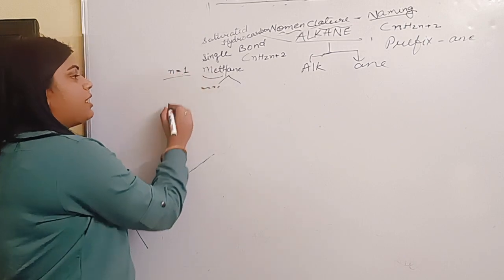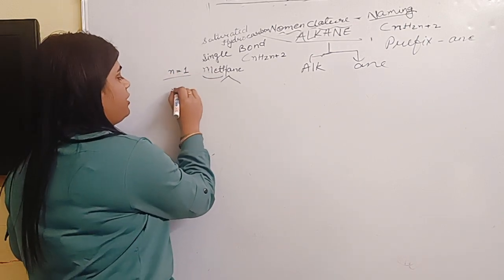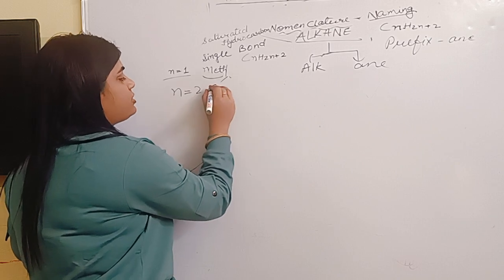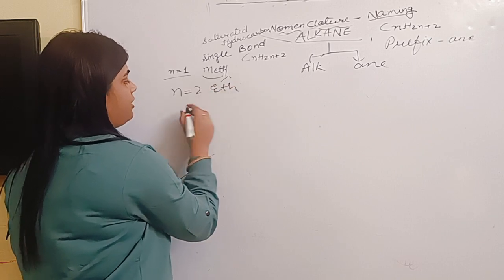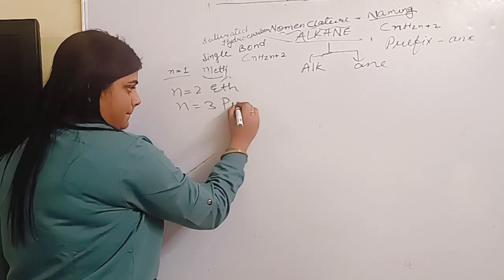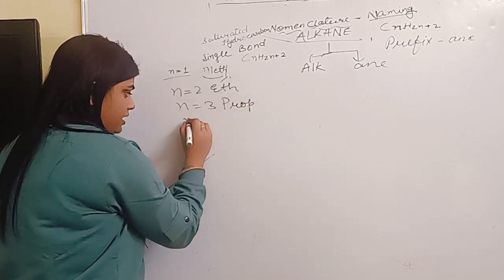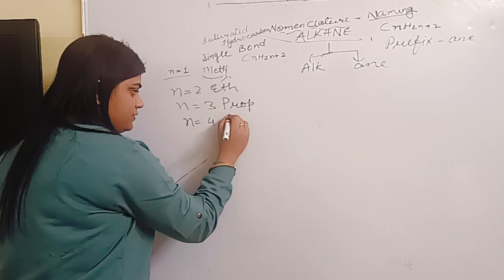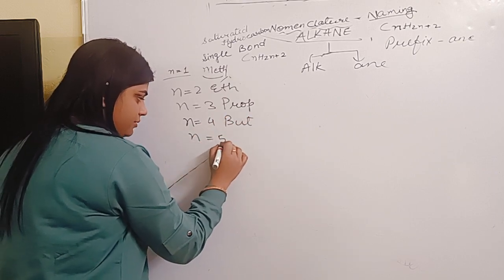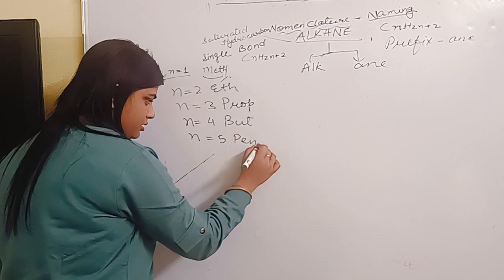So if n is equal to 1, this will be meth, and n equal to 2, this will be eth. n equal to 3, this will be prop. n equal to 4, this will be but. n equal to 5, this will be pent.